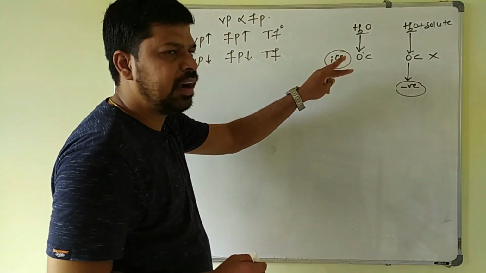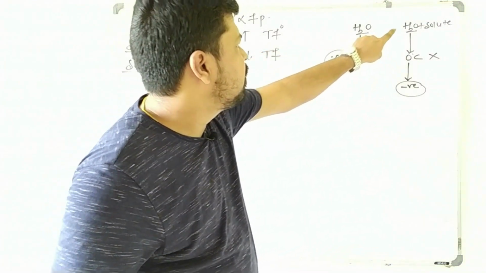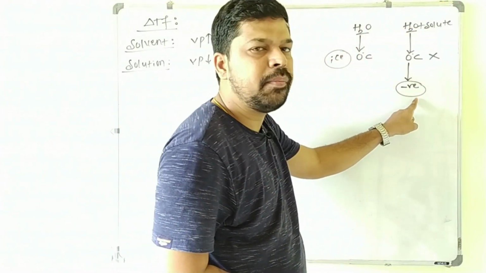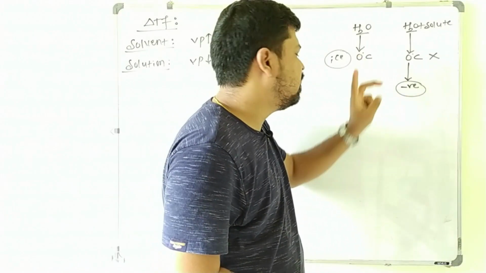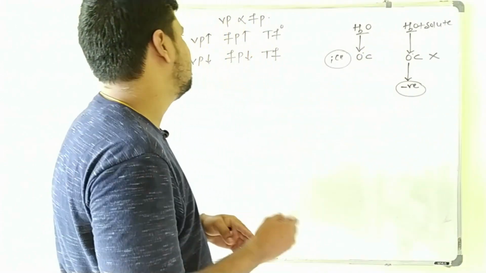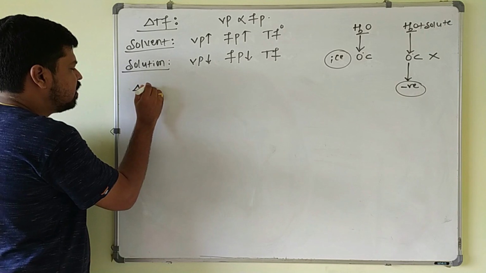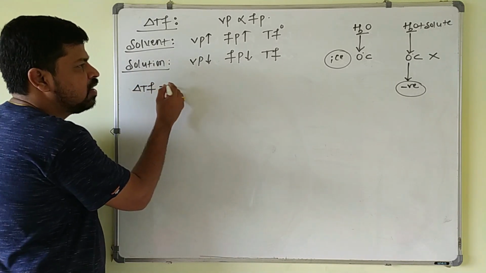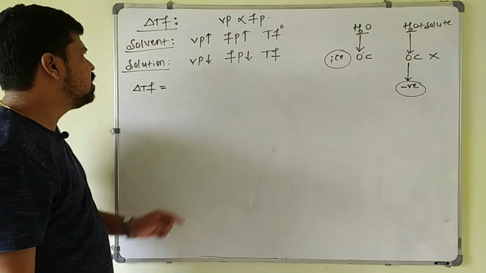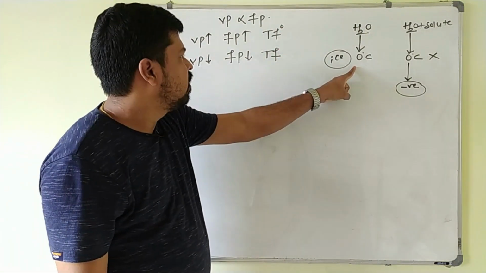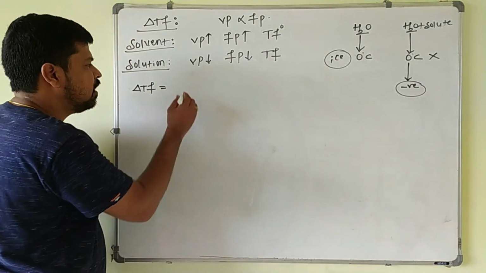So this is what we call the freezing point. The freezing point of water is at a higher temperature. The freezing point of the solution is what? A lower temperature. So one freezing point is high, the other is low, at a negative temperature. So what is the delta Tf now? That is the depression in the freezing point, nothing but the decrease in the freezing point. The difference between the freezing point of the solvent and the freezing point of the solution is called the depression in the freezing point.